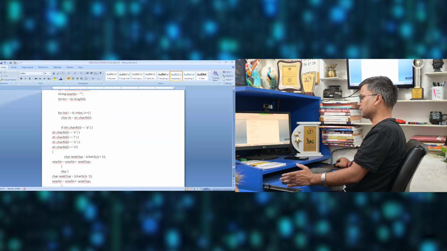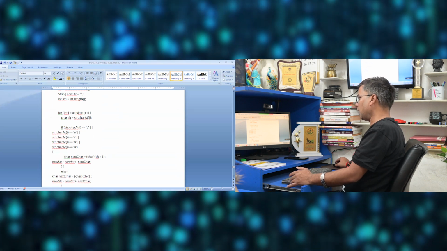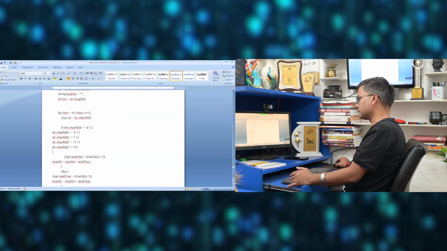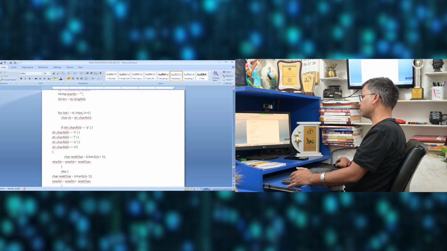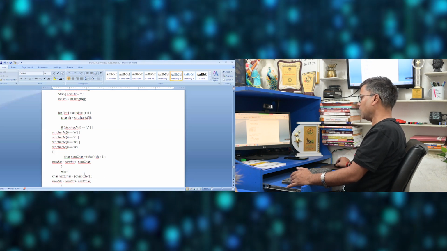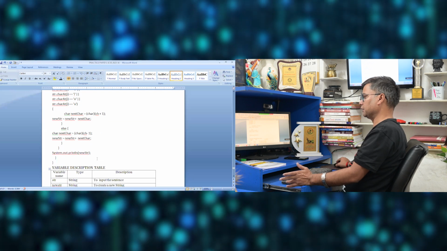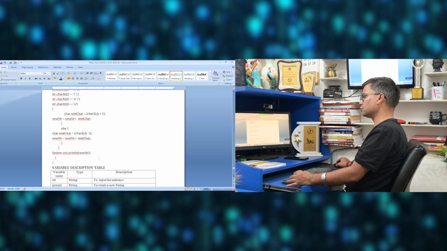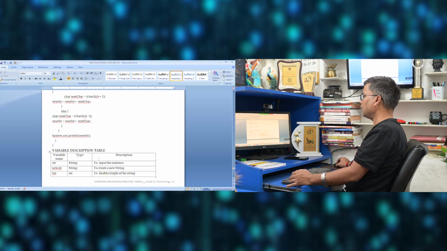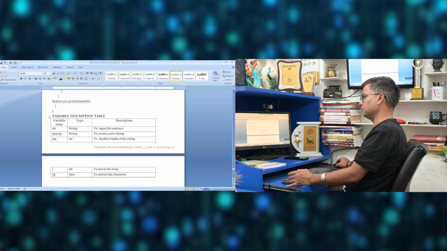Ch plus 1 means the next character, right? And then we are adding it to the string, else char nextChar equal to char of ch minus 1, the previous one, and then we are adding it to the new string. Outside the loop, we are displaying the new string. We can also store it in a character, and then we are making the variable description table.